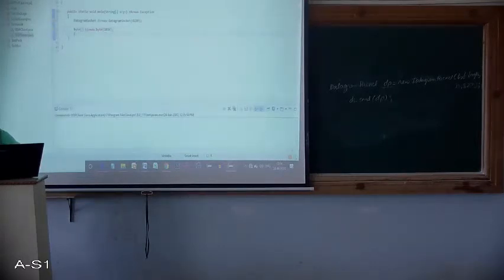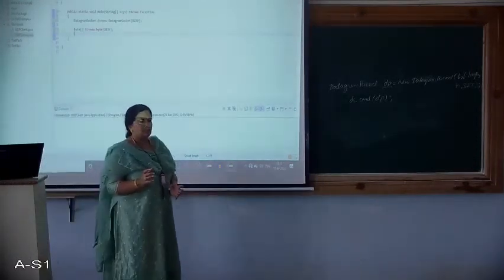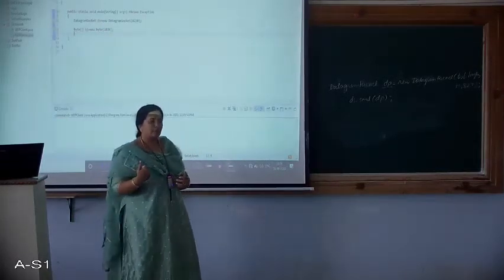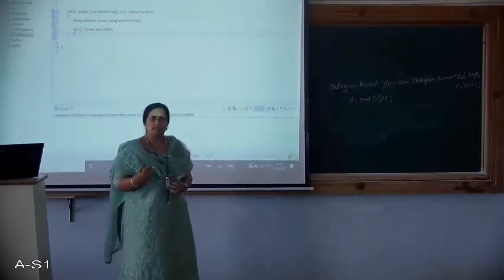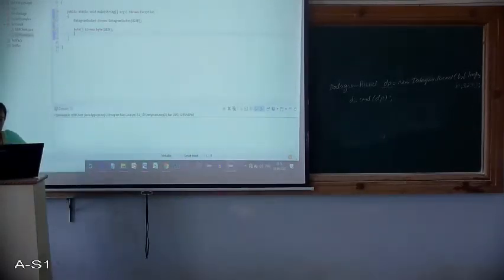Okay, so at this server side also we need a packet which can receive the byte array coming from the client. So we need a datagram packet here also. So this is datagram packet.